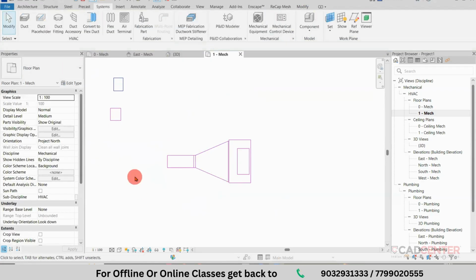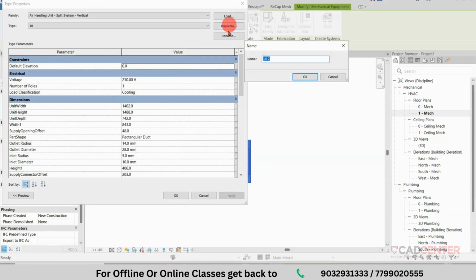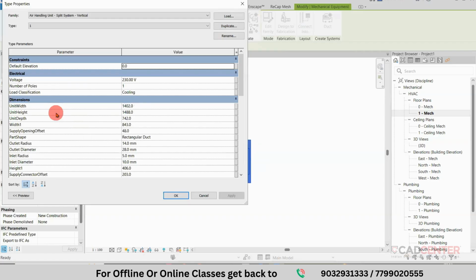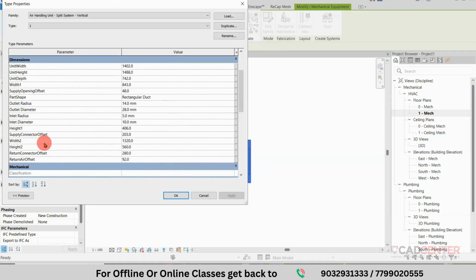You can connect. So one more method also. Already you created this object and you can go to the edit type. Make it a duplicate. Next, we have options such as unit width, unit height, unit depth. That is about the AHU dimension. So the next parameter we have to check is outlet radius, outlet diameter, and height 2. We have these two inputs. I require only 500. I require only 400.